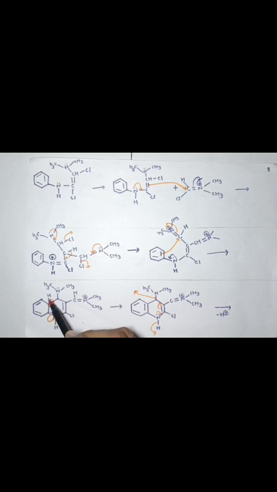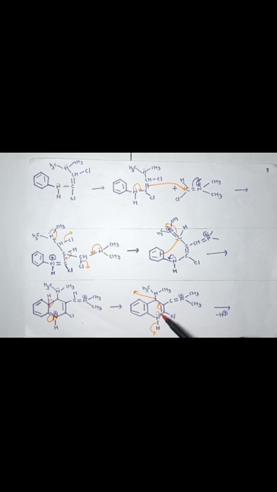Now this hydrogen is transferred, and the pi bond's electrons transfer to the carbon. So nitrogen has a lone pair. Now this lone pair transfers, this bond transfers, and this bond will be removed.